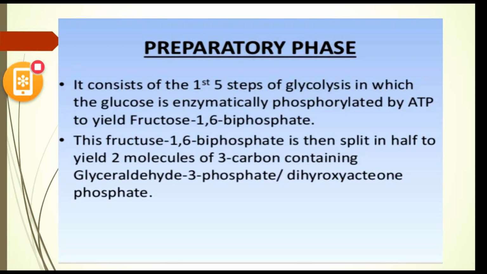These first 5 steps are the preparatory phase. We are consuming ATP molecules to convert the 6 carbon glucose into 3 carbon compounds. So, next slide.